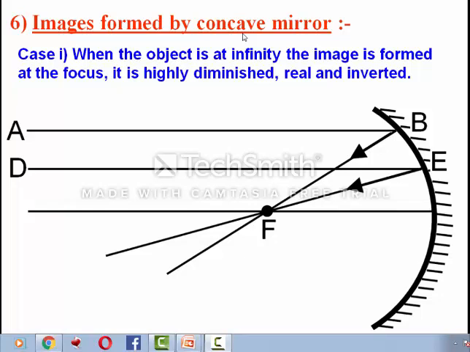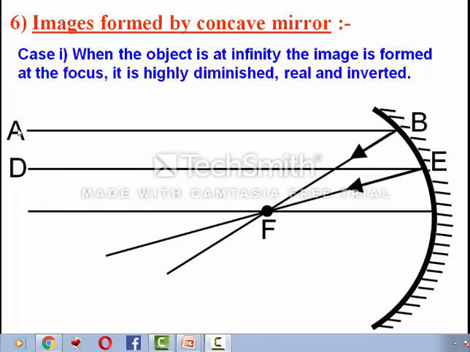Once the object will be placed between P and F, second time it will be placed at F, third time between F and C, fourth time at C, in the fifth case between C and beyond C, and at the last it will be placed at infinity. So here we are starting with when the object is placed at infinity. Object at infinity means it is very far away from the mirror, that's why we are considering that the object is at infinity.